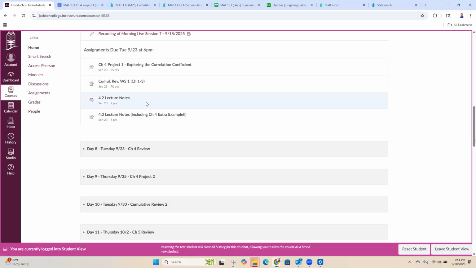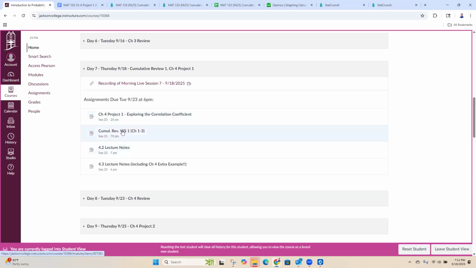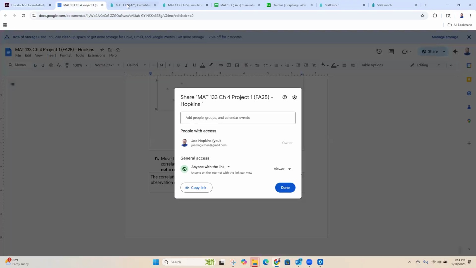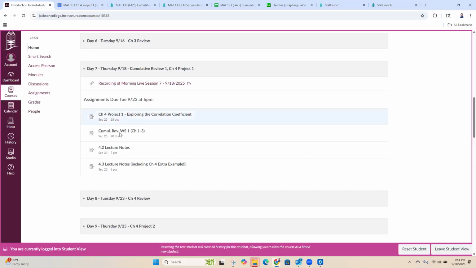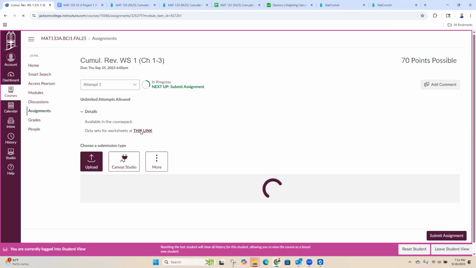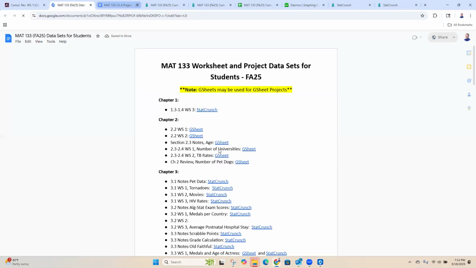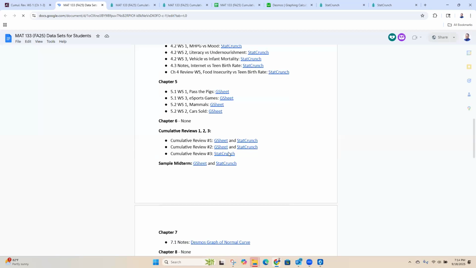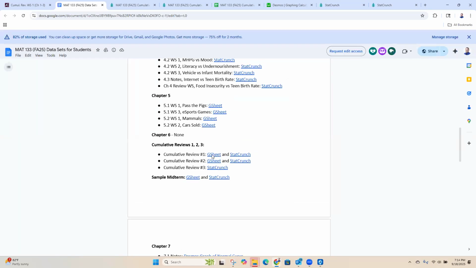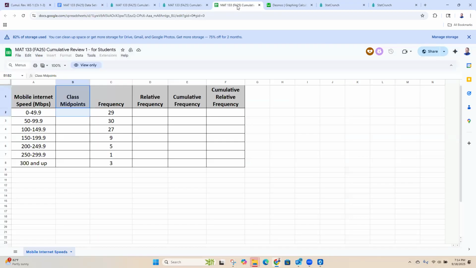So back over here in Canvas, if you click on the cumulative review worksheet, there's a link that'll bring you to that long list of other links for all the worksheets. This one, and the cumulative review right here, the Google Sheet. This Google Sheet will open up, okay? And this is the data for this frequency distribution. So you can just fill this in here, okay?